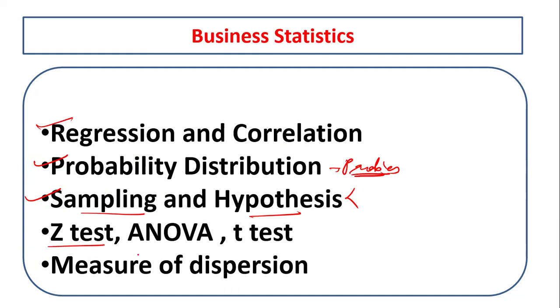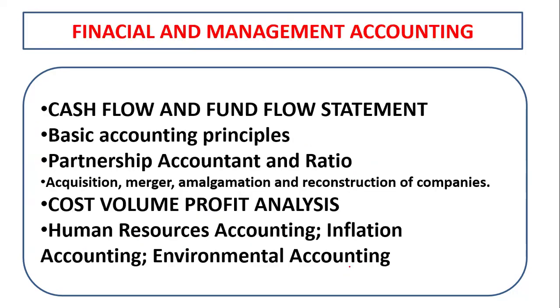Z test, when we use the Z test, the formula of the Z test, ANOVA, T test, and who propounded the Z test. And the measures of dispersion like mean, median, mode. So these are the important areas from business statistics.